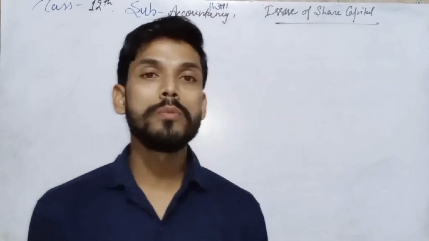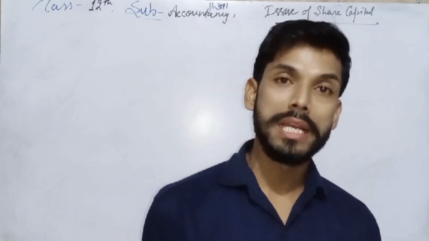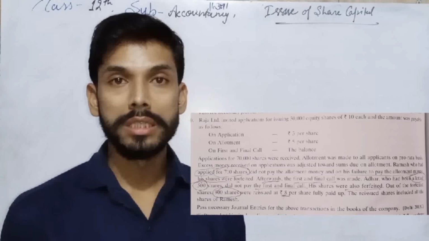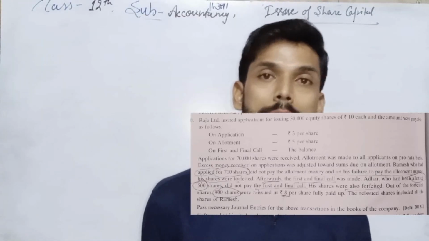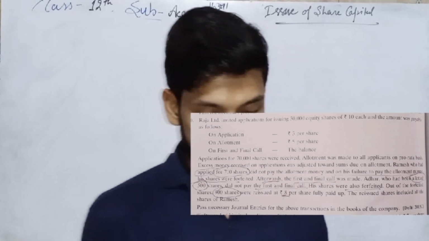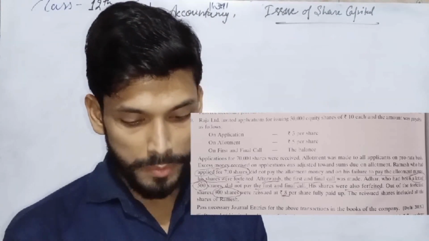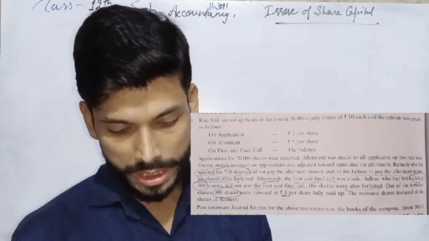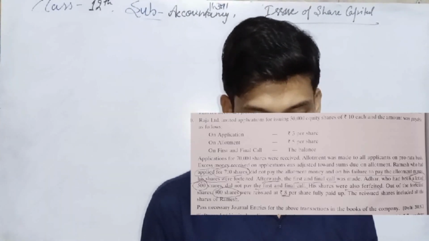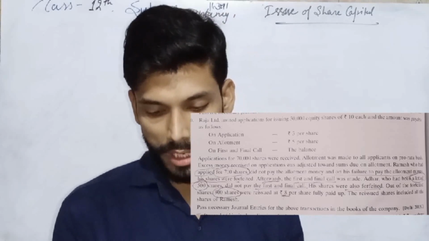On application 3 rupees, on allotment 5 rupees, and the balance on first and final call. Out of 10 rupees, 3 rupees and 5 rupees, and then the balance means 2 rupees. Applications for 70,000 shares were received. Allotment was made on a pro rata basis. Excess money received on application was adjusted towards the sum due on allotment.